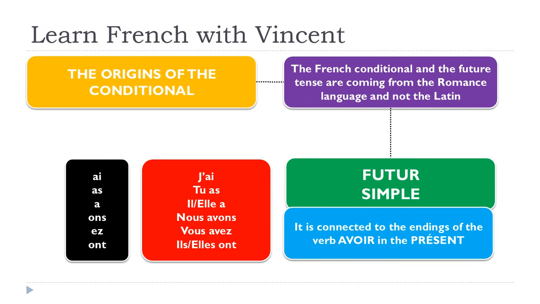For je, it will be AI, you pronounce E. For tu, it will be AS, you pronounce A. For il, elle, it will be A, you pronounce A. So technically, tu and il, elle are pronounced the same way. For nous, it will be ONS. For vous, it will be EZ. And for ils, elles, it will be ONT, final T not pronounced. D'accord?